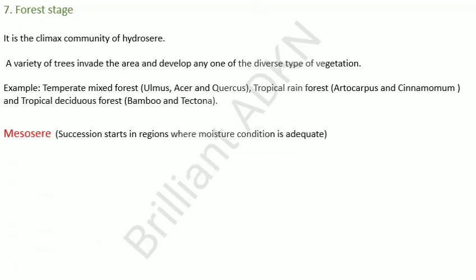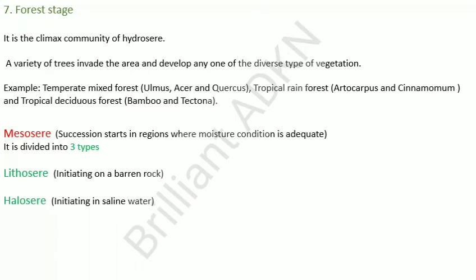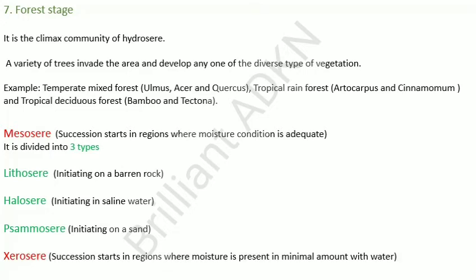Mesosphere, succession starts in regions where moisture condition is adequate. It is divided into three types: lithosphere initiating on a barren rock, halosphere initiating in saline water, and psammosphere initiating on sand. Xerosphere succession starts in regions where moisture is present in minimal amount.